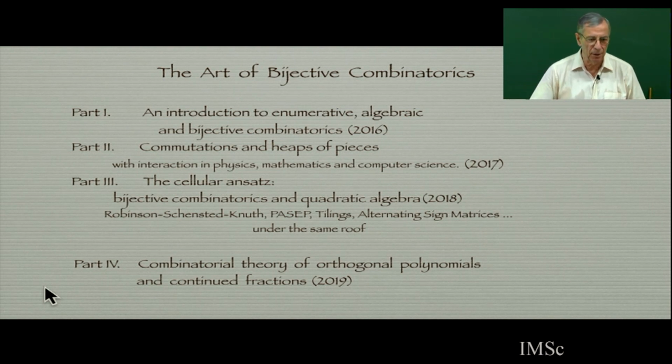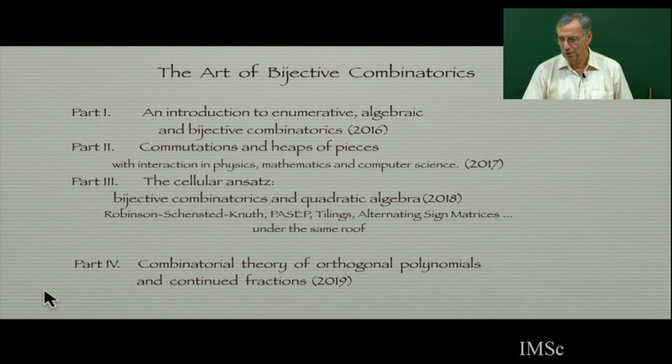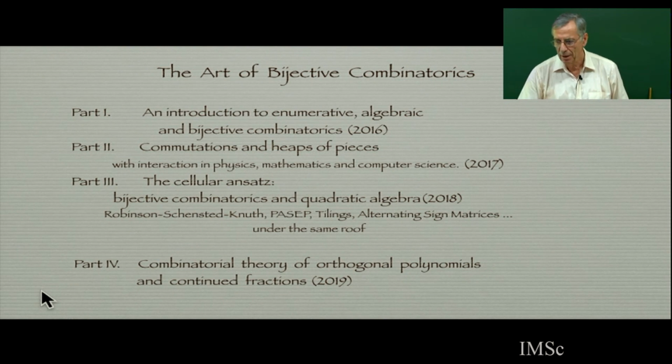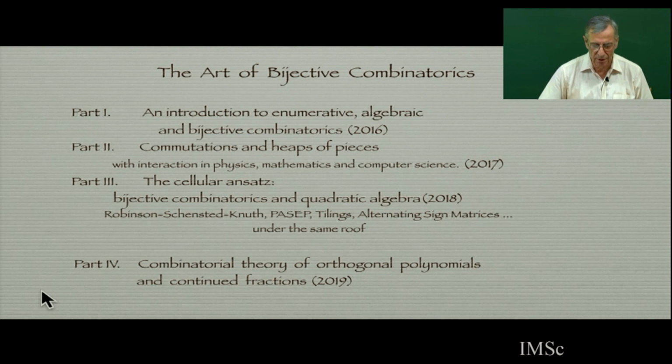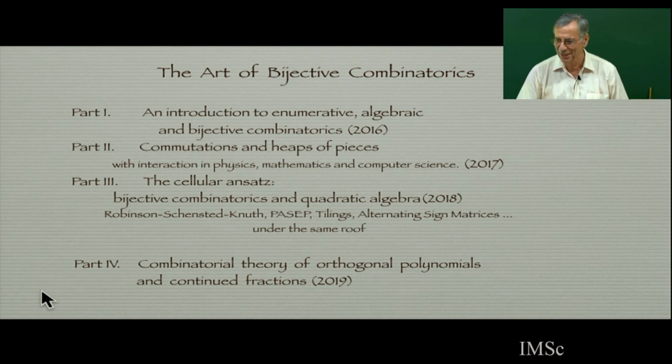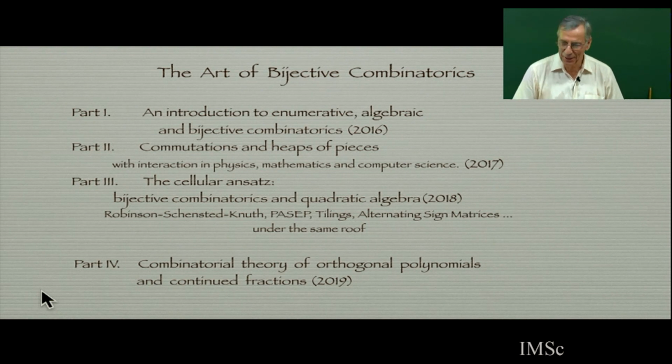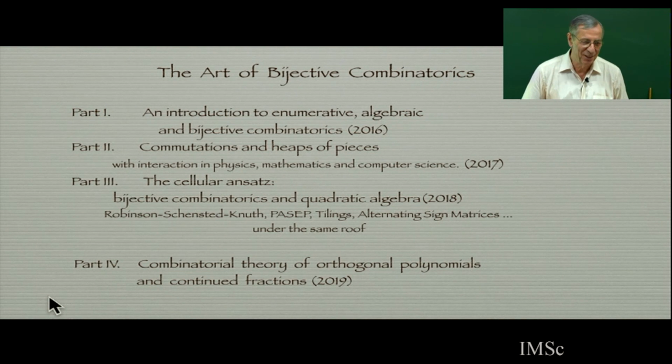Part 2 was about heaps of pieces, putting many, many things under the same roof. Part 3 was about the relationship between quadratic algebra and combinatorics, and there were many things like the Robinson-Schensted correspondence, percolation, tilings, physics, alternating sign matrices. So do not worry, because this class does not suppose that you have followed parts 1, 2, 3. Each class is independent of the others. Of course, there is some overlap.